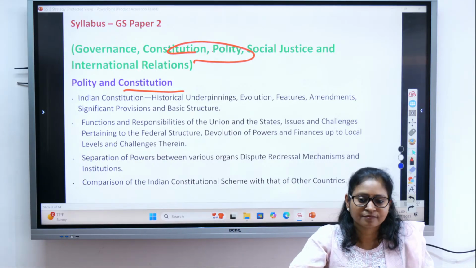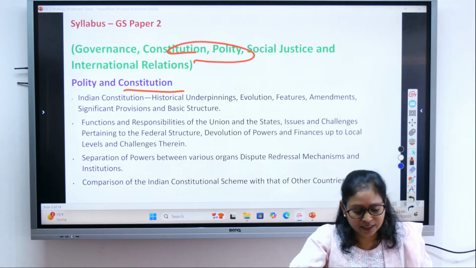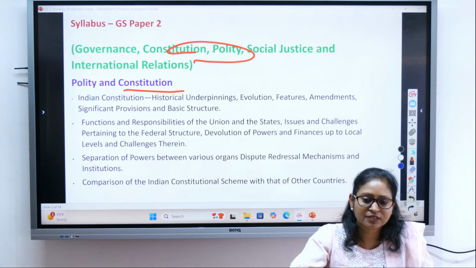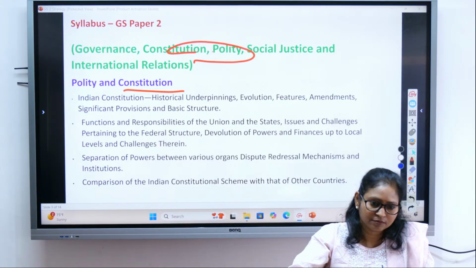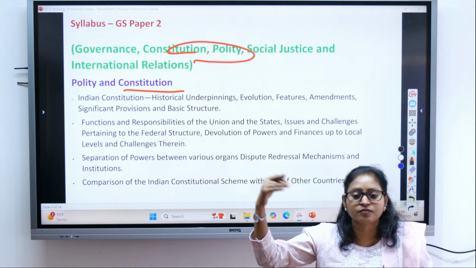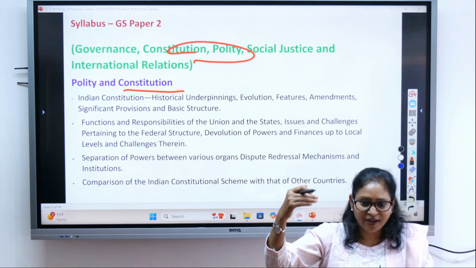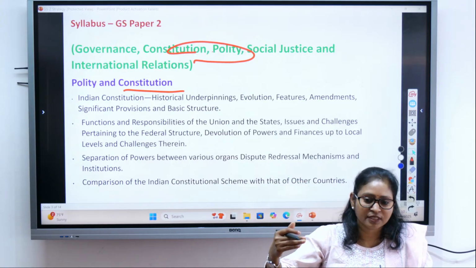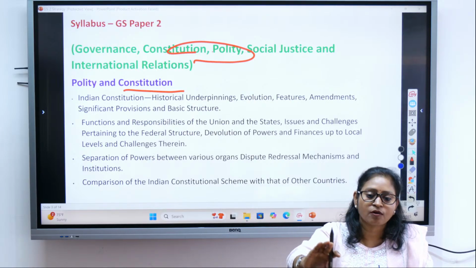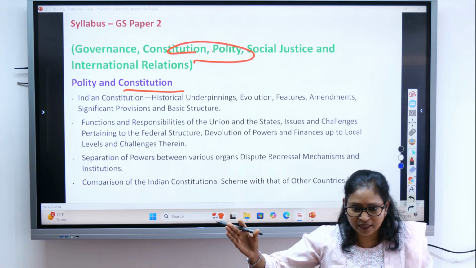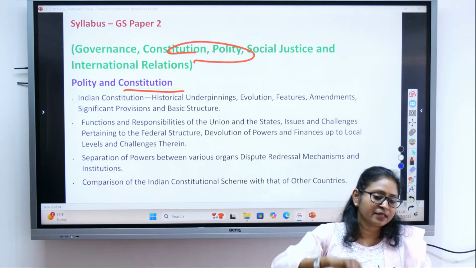Any idea? Making laws and articles. So basically constitution is a set of rules which guides the governance of the country. Right? How the country would be governed. So constitution provides you a set of rules. It defines the power and authority: who are the authority and what power they will have. So how the power will be exercised and who are authorized to exercise those powers.